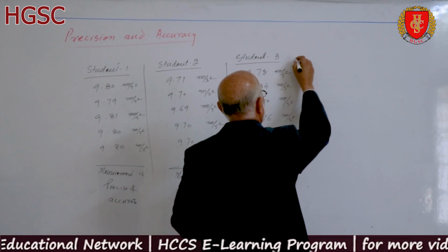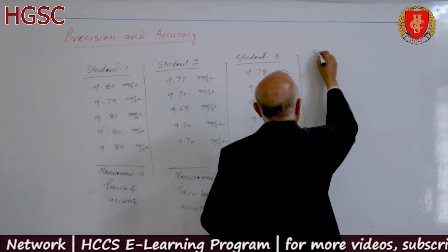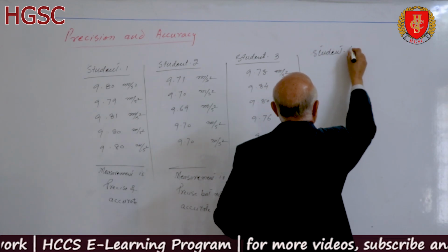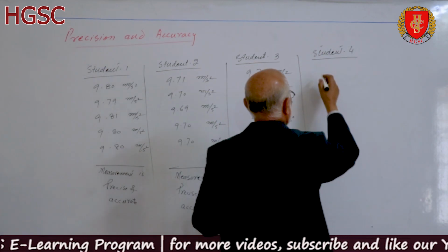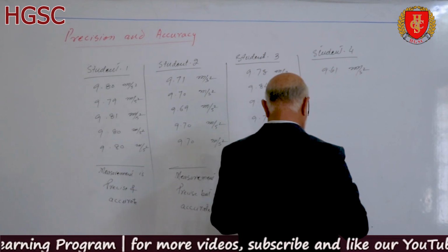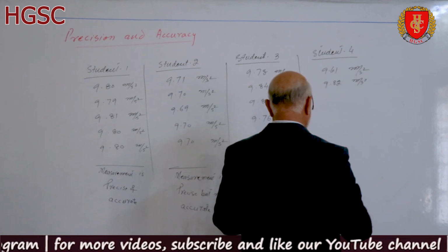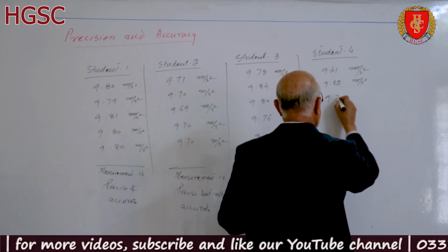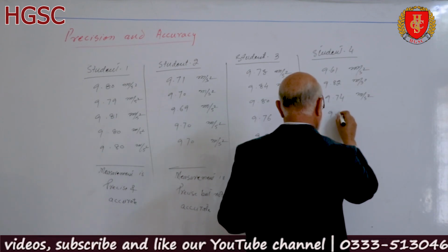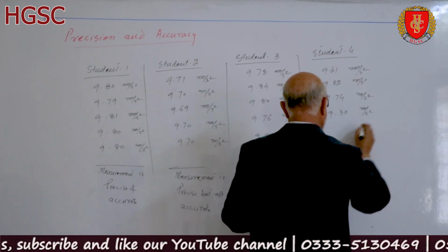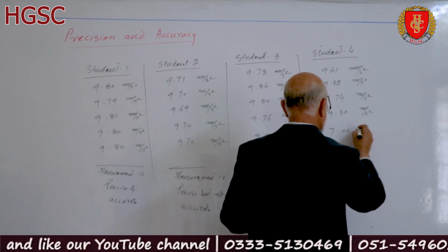And the last student, student 4, gives the data 9.61, 9.82, 9.74, 9.3, 9.7.